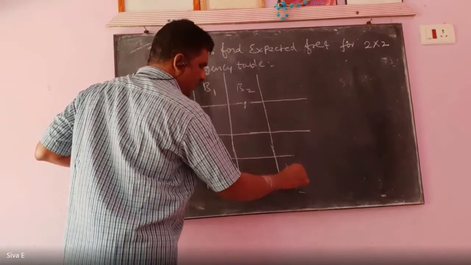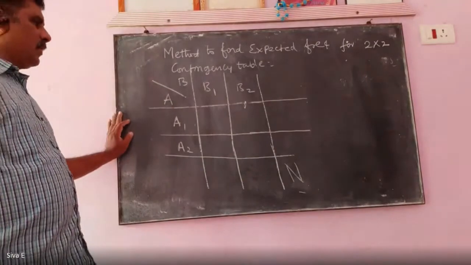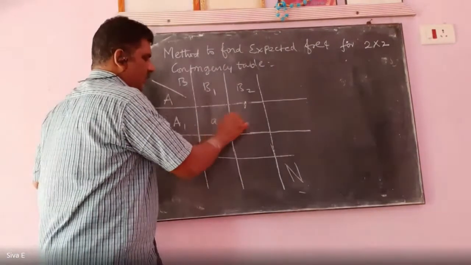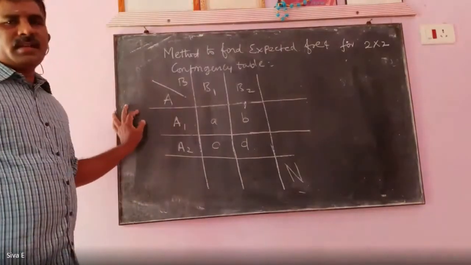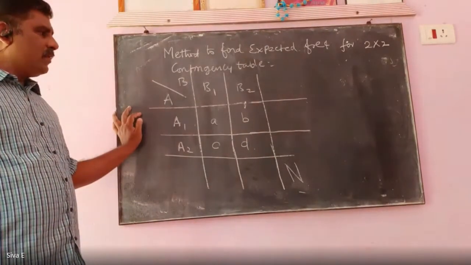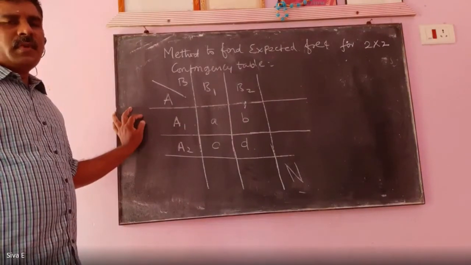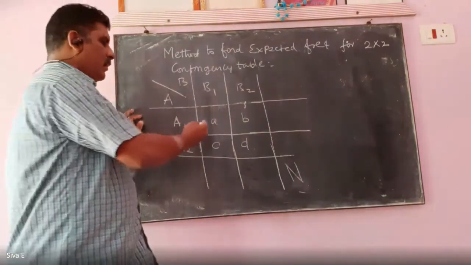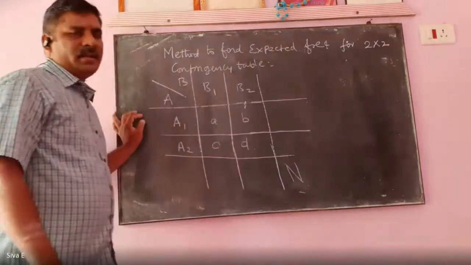This is capital N. Here I take the constants a, b, c, d. Four constants are there. That is a 2 by 2 contingency table. For example, the observed frequencies are a, b, c, d.